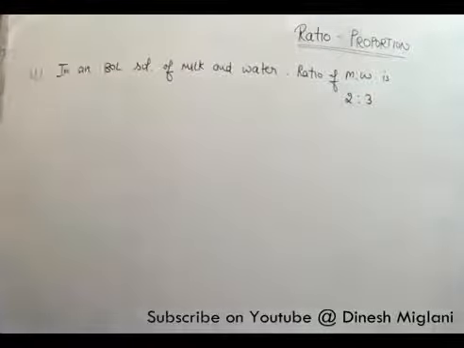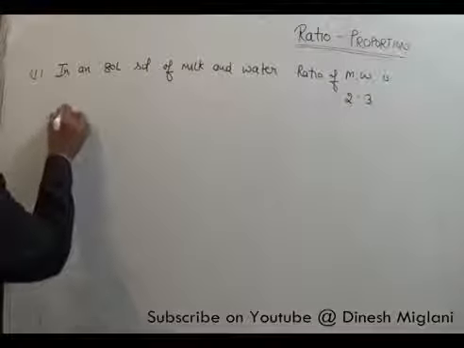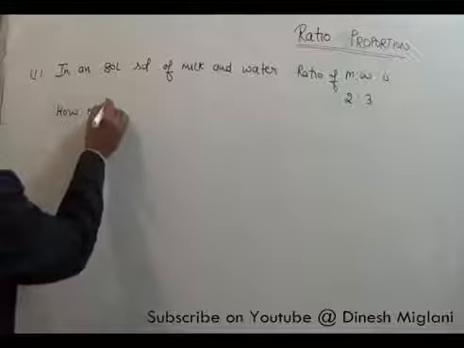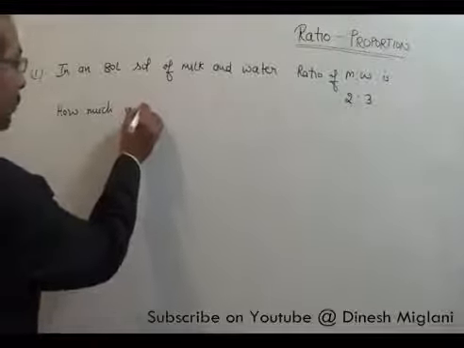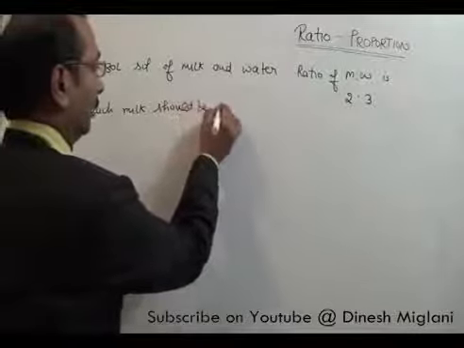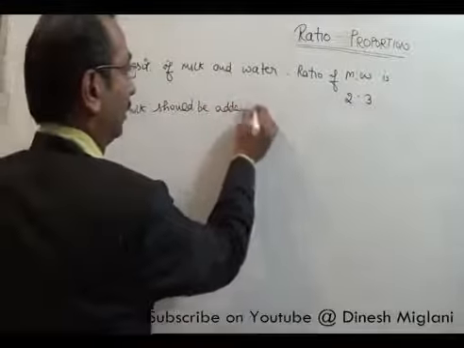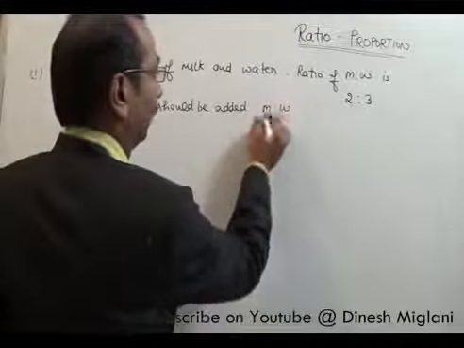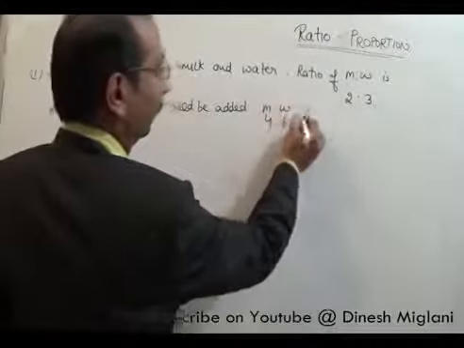Question is, how much milk should be added so that the ratio of milk to water becomes 4:1?